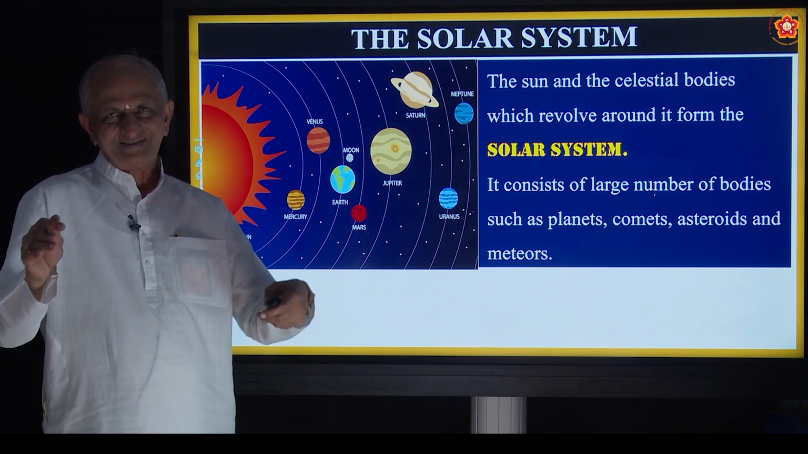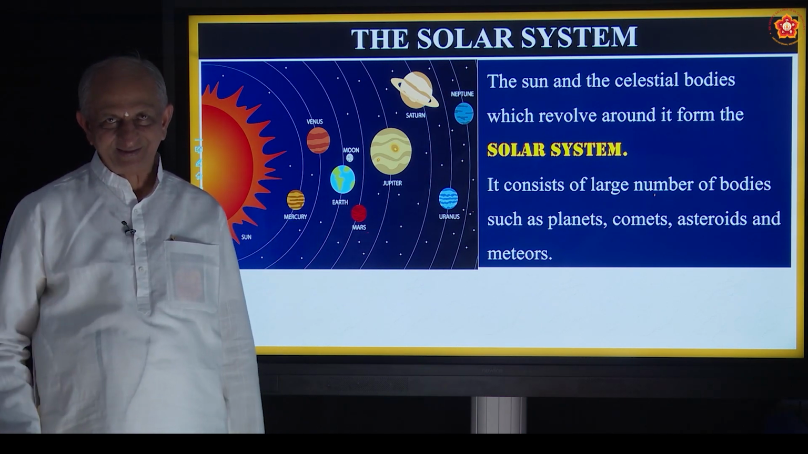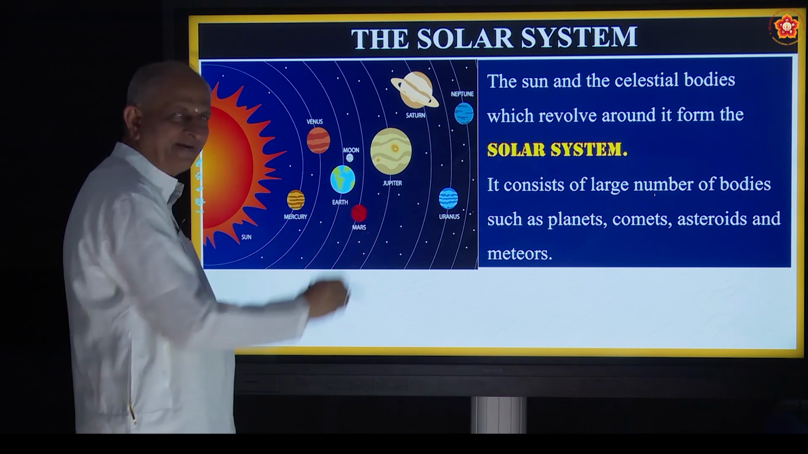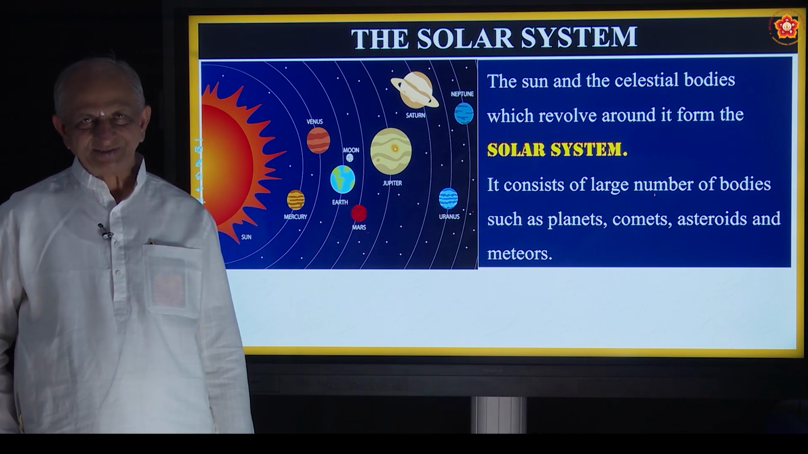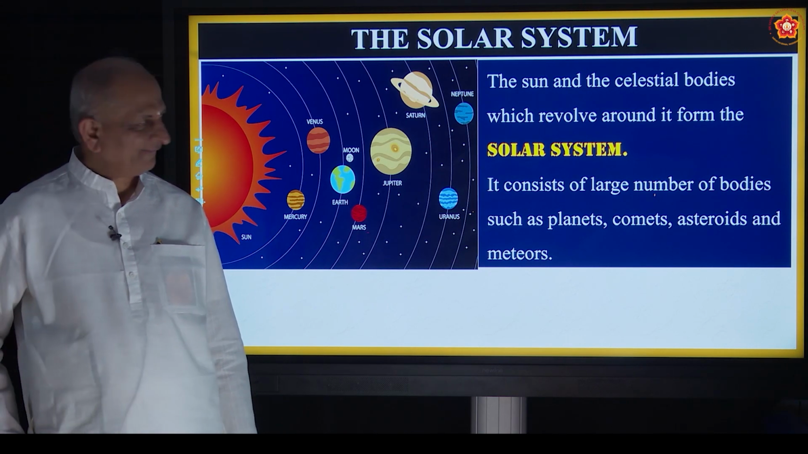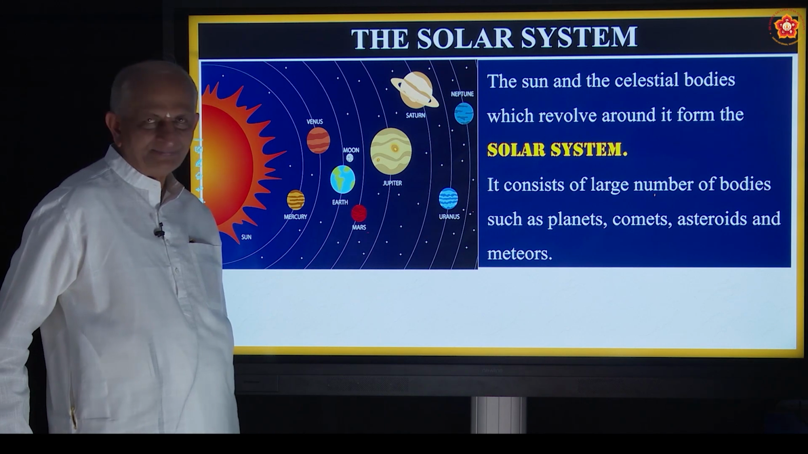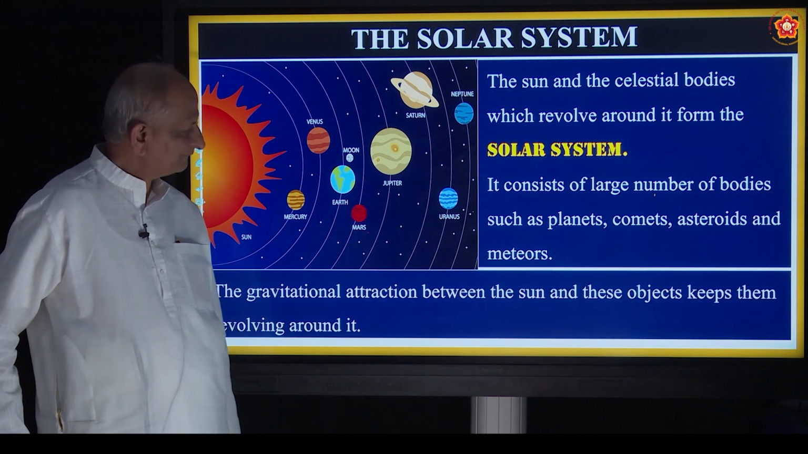Just as in a class, the teacher is like a sun. The teacher is in the class, all of you will be seated in different benches, correct? So those benches are like orbits. And you will be like planets, comets, meteors and so on. Okay? So this is a very interesting thing. I think you are following what I am telling.